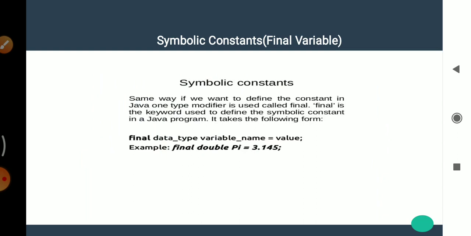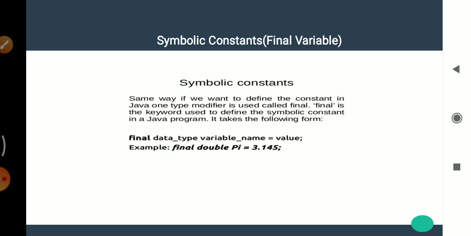Then symbolic constant, that means a final variable. Variables are useful when you need to store information that can be changed as a program runs. But there may be certain situations in the program in which the value of a variable should not be allowed to be modified. This is accomplished using a special type of variable known as a final variable.